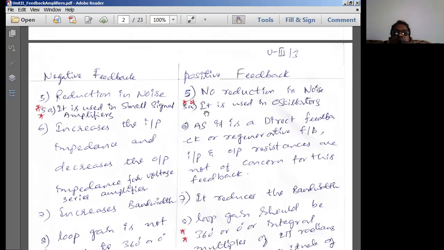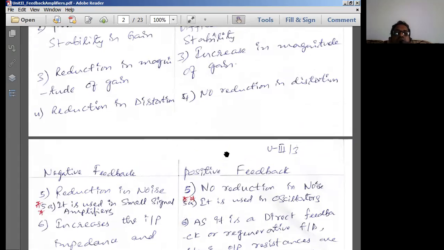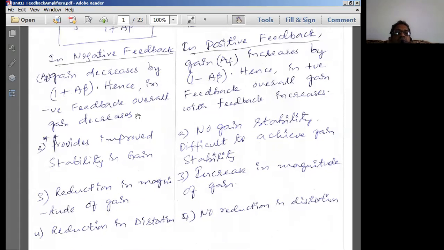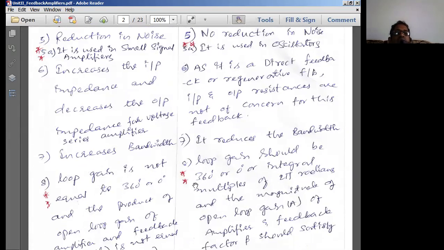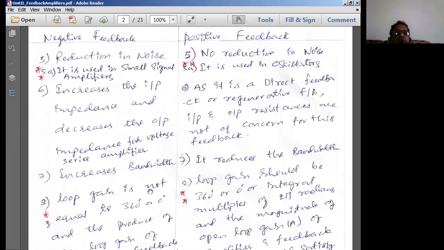Coming to positive feedback, amplifiers are used in oscillators. The important application is oscillators. See, I put a double star. That is an important application. Here also I put some double stars. Stability in gain, double star. So that is a very, very important concern for us. Then I put some more stars here. That is also important. It increases the input impedance and decreases the output impedance for a voltage series amplifier circuit. One more point I would extend here: to support impedance matching. So a negative feedback amplifier supports impedance matching.